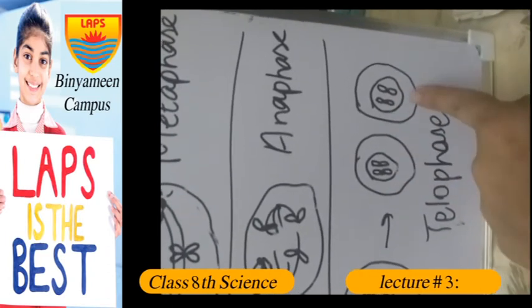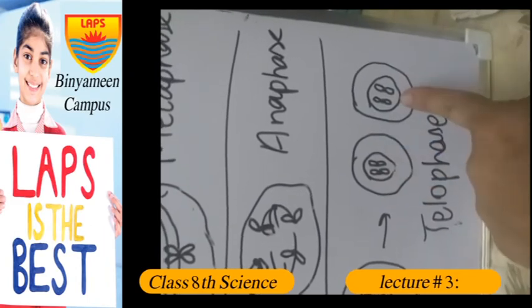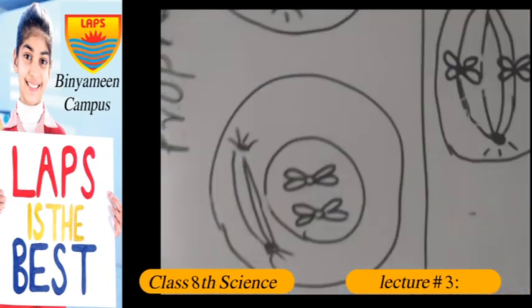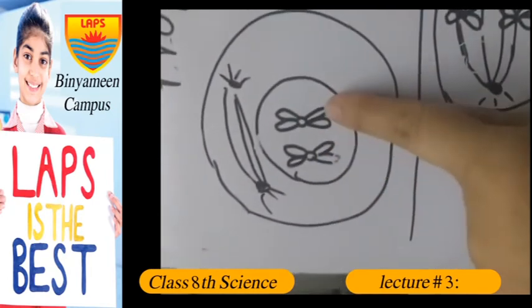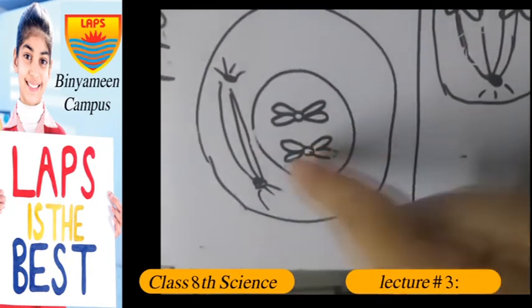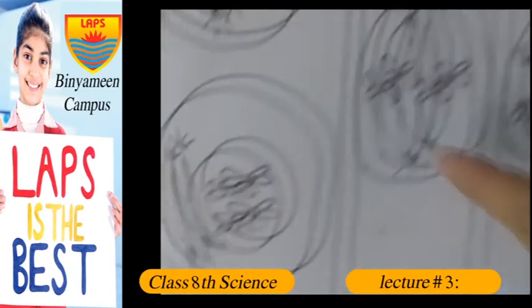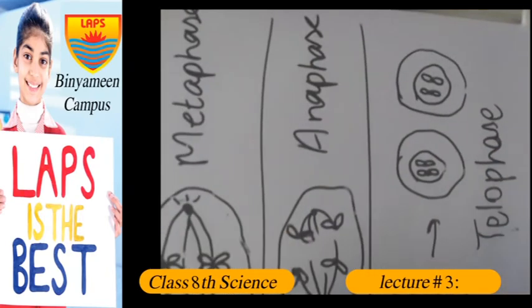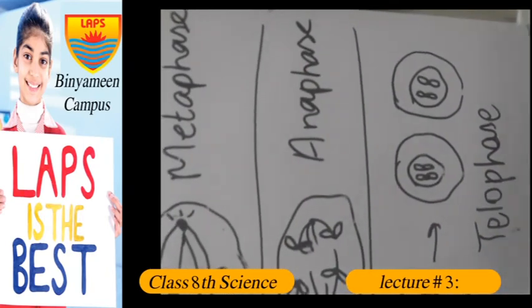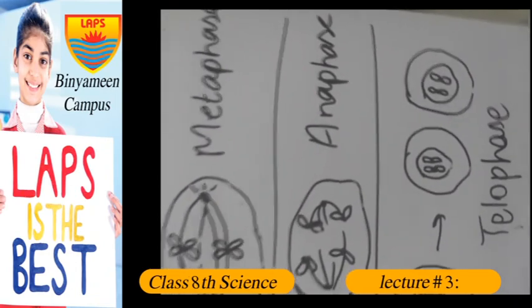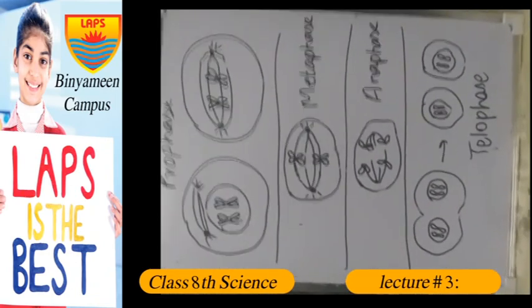So there are two daughter cells, each having two chromosomes, exactly like the parent cell. It also had two chromosomes, but there are sister chromatids there and not here, because the parent cell duplicated itself during the interphase. This is called mitosis.